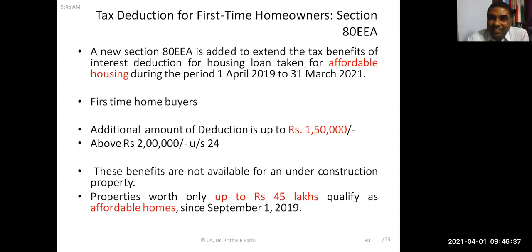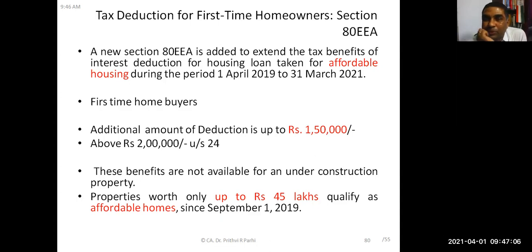So this deduction is available for which houses? Can you read it here? It is called affordable houses, and the loan sanctioned during the period 1/4/19 to 31st March 21. Sir, affordable housing means? I'll be explaining that. If the house is affordable, then the additional amount of deduction is 1,50,000 rupees.